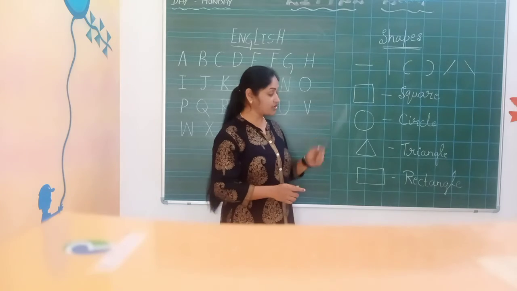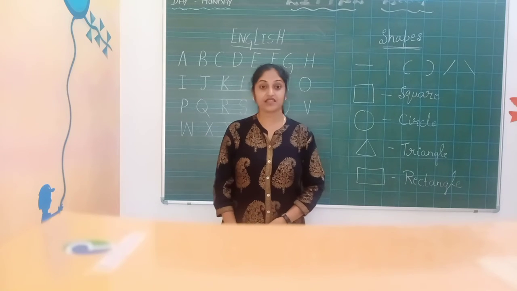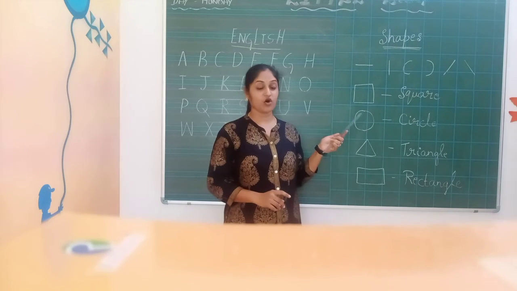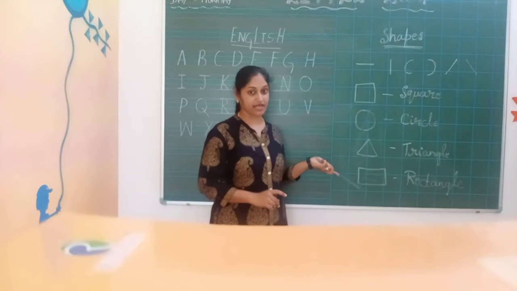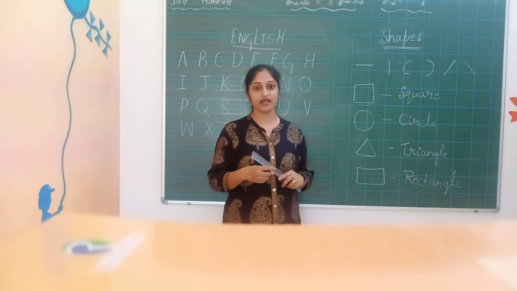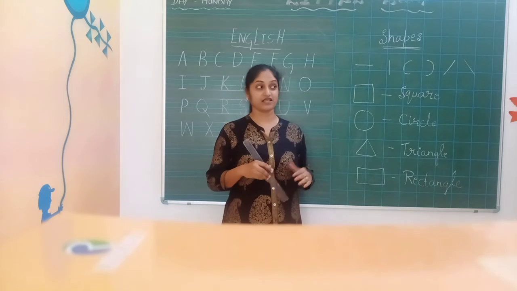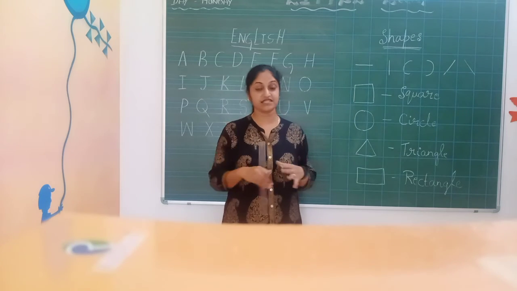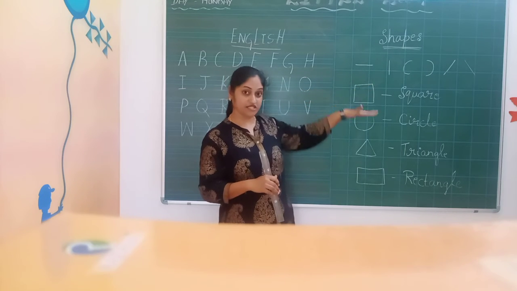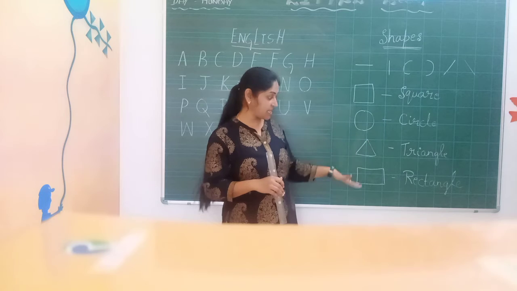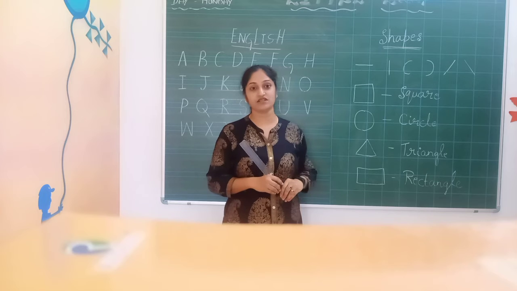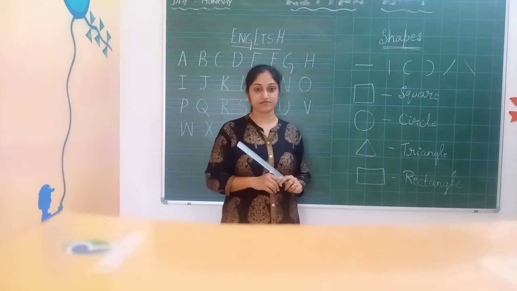Okay. Now what you have to do now? Your homework is at your home. You have to find out the objects which are related to these shapes. Okay, then you have to write in your book. Write any pictures, okay? Like if you think that TV is a rectangle, write one TV picture. First you write the shapes and write the objects related to these shapes which you find in your home. Okay children, you do know?